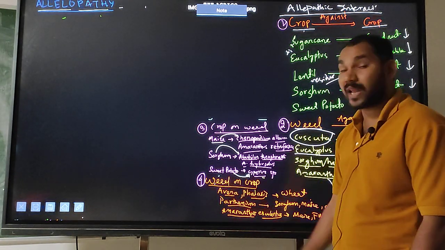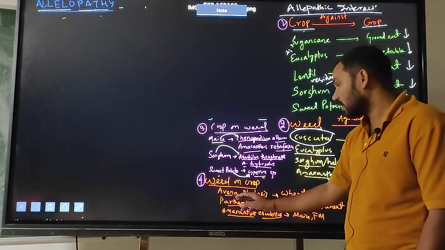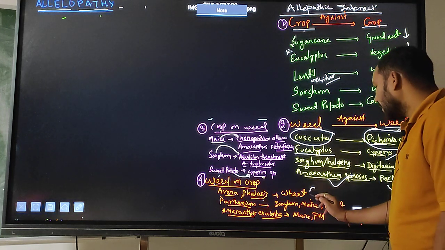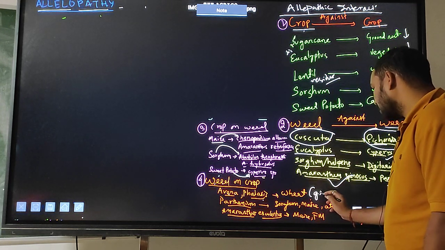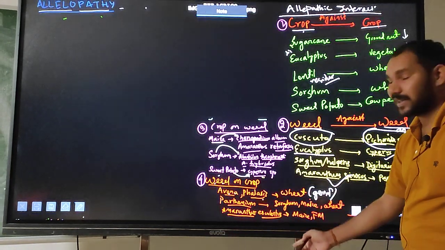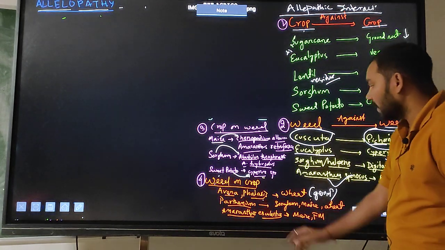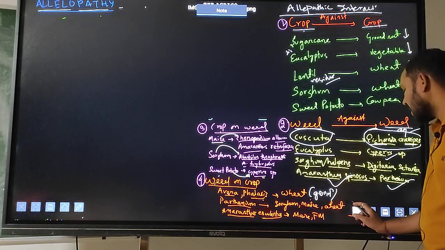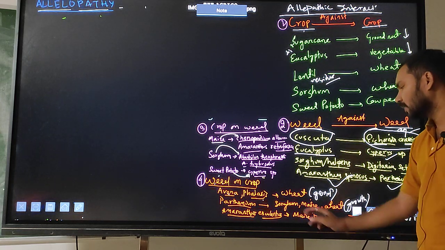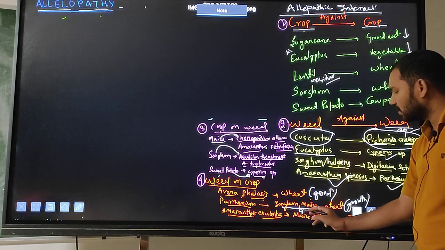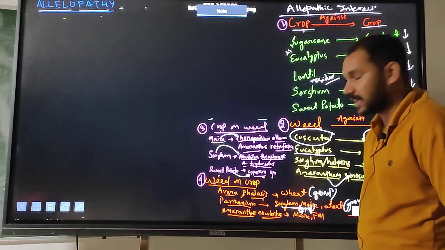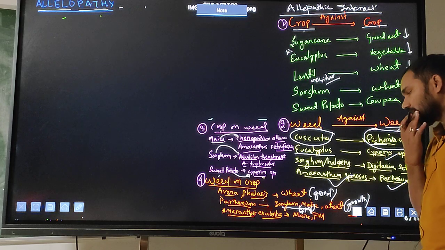Then which weed will affect the crop? Now I can say here Avena, Asphodelus and Phalaris minor will affect wheat germination. So Avena and Phalaris will decrease the germination of the wheat, whereas Parthenium species will decrease the wheat growth, and also the growth and germination of sorghum and maize.